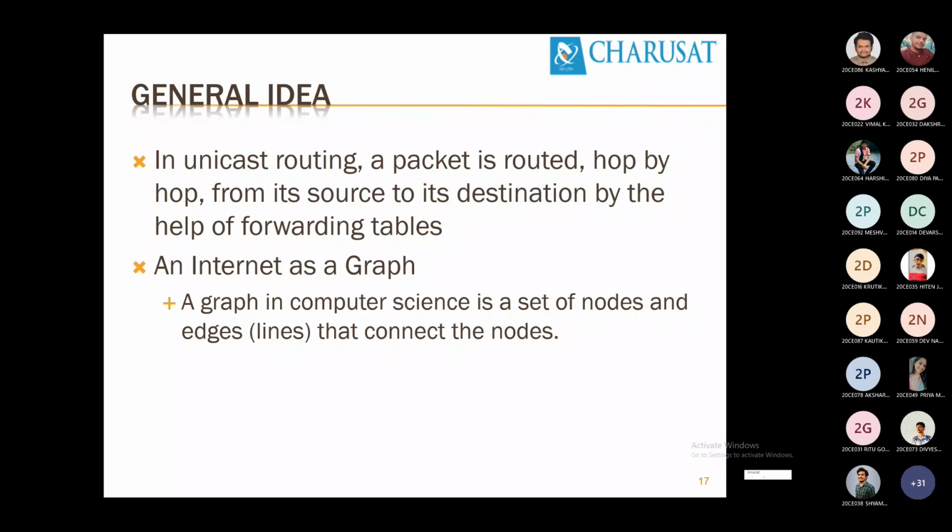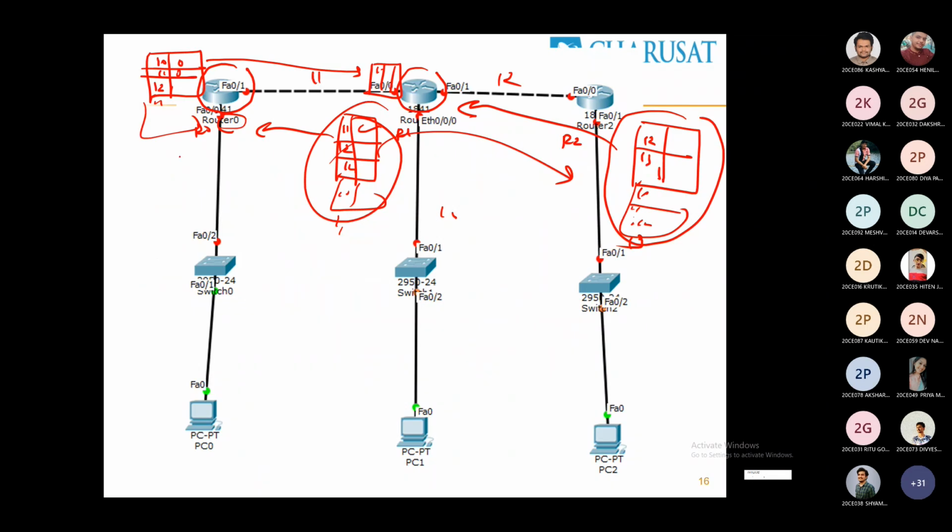Distance. How is the distance measured? In terms of kilometers? No. Not in terms of kilometers or meters, but in terms of the number of hops coming in between. So if I look at this example, router 0, if I want to reach network 14, how many hops are coming? First, second, 2 hops are coming.